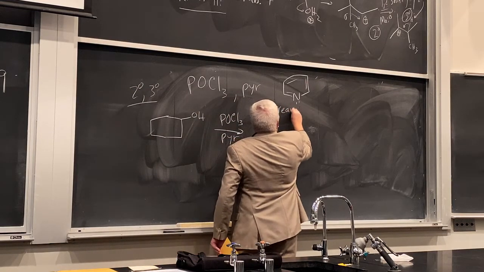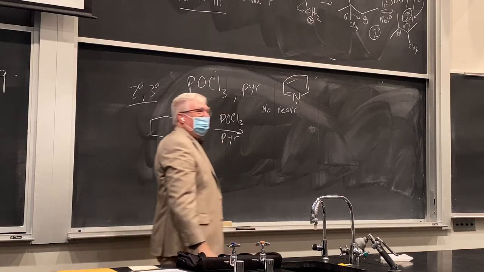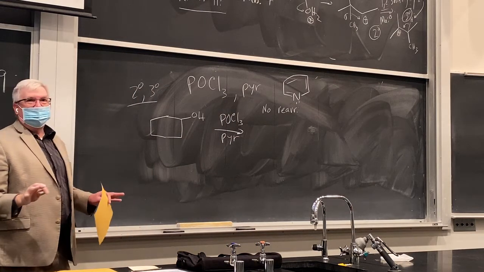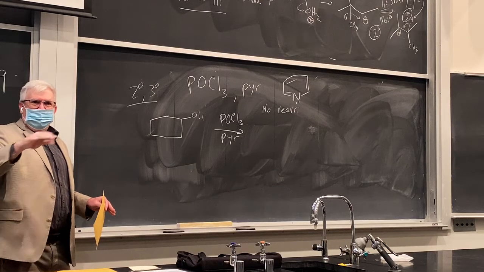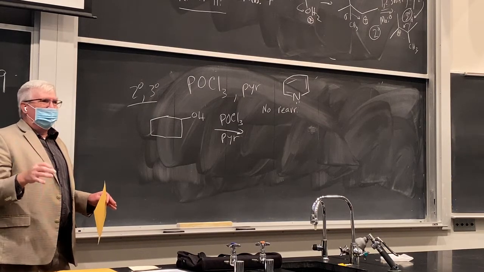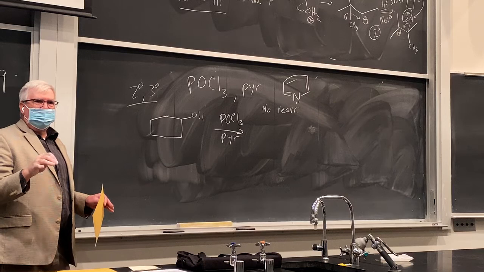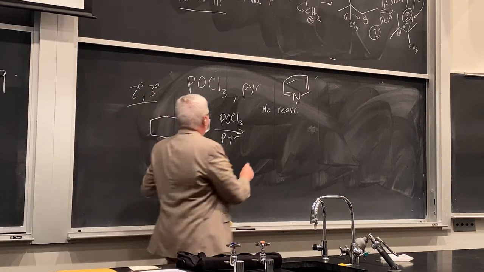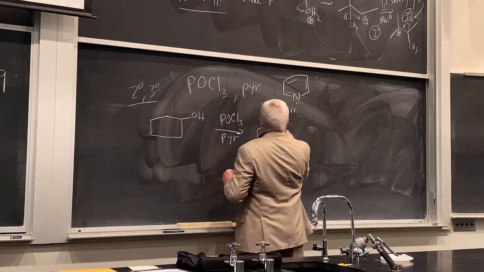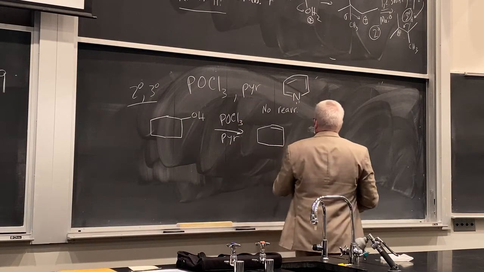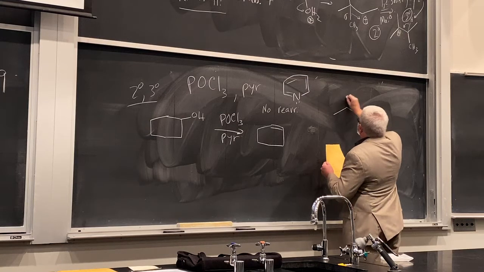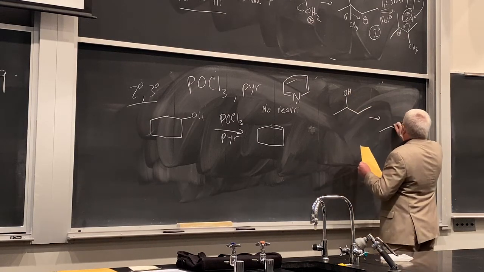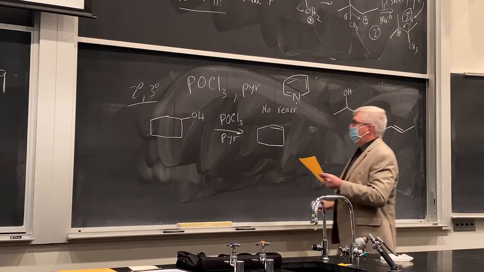So if you want to do these substrates, and I'll put them back up there, the different mechanism, non-acidic conditions, POCl3 now will let us do dehydrations and give us the Zaitsev alkene, even if there is branching with no rearrangement, which is kind of cool. But let's look at this one. So we can go from cyclohexanol to cyclohexene, no problem. Butanol to butene. Yeah, and you see that's the Zaitsev thing.